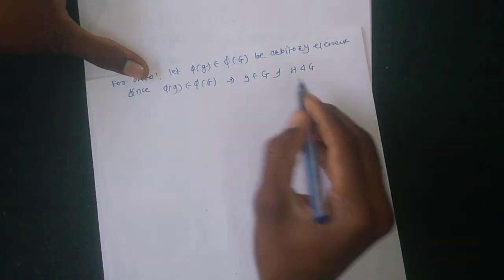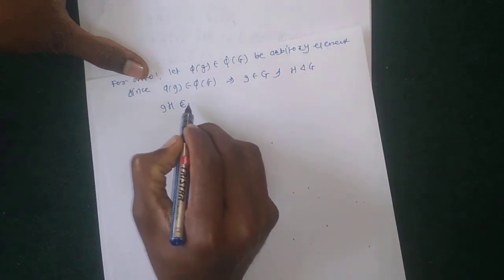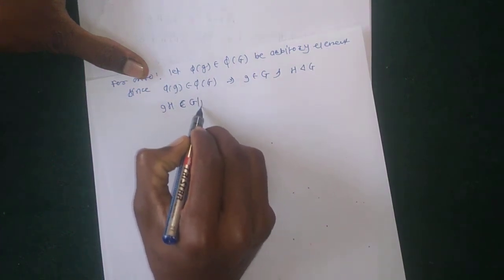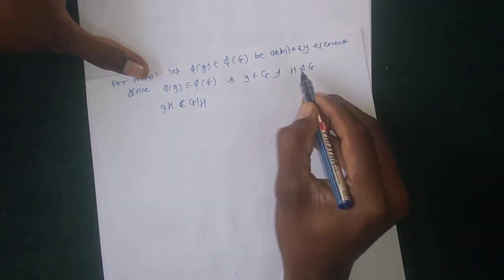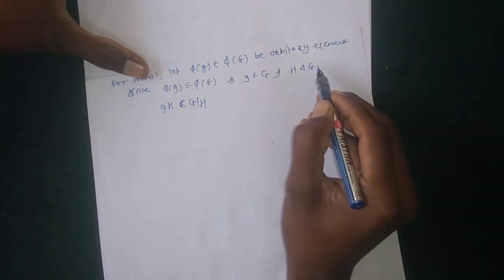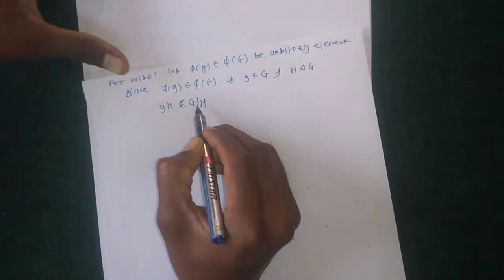So by using normal subgroup, GH must belong to G over H. By the definition of normal subgroup, G belongs to G and H is a normal subgroup of G, which implies that this element GH belongs to the factor group.